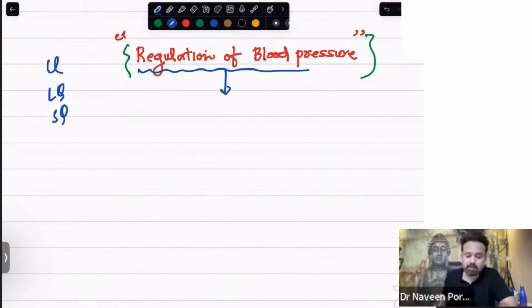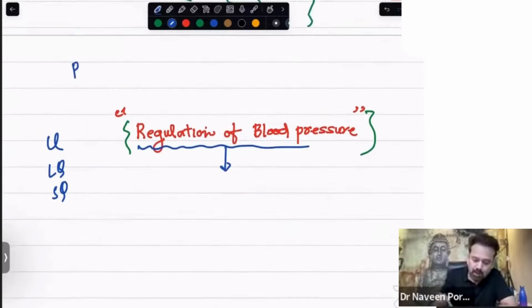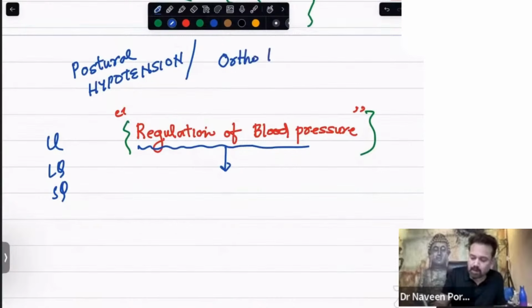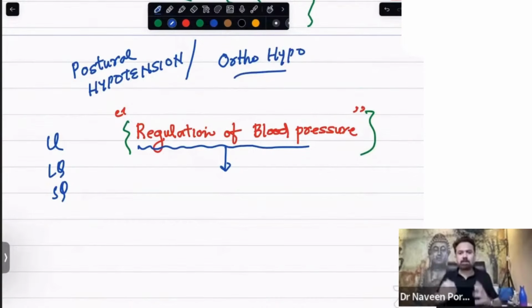So in this clinical case, the patient was having postural hypotension. So what is postural hypotension? What you have to write in this question is: the diagnosis is postural hypotension, also called orthostatic hypotension. Sometimes when you stand up suddenly, there is pooling of blood in the legs, and we feel as if we will faint, isn't it? This is called postural hypotension or orthostatic hypotension. Normally, it is not there.